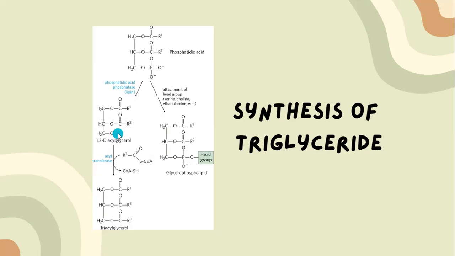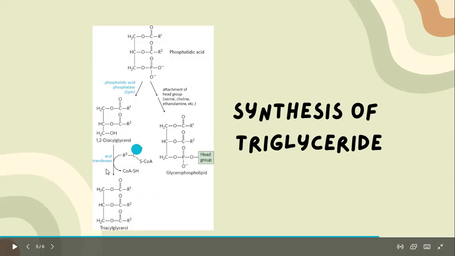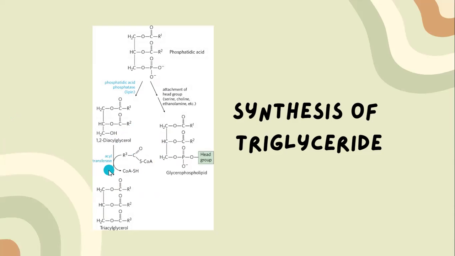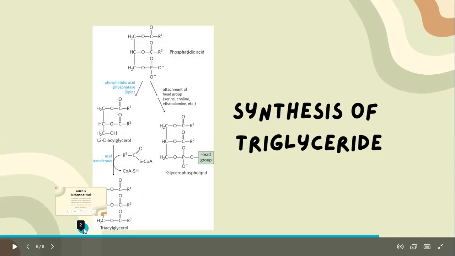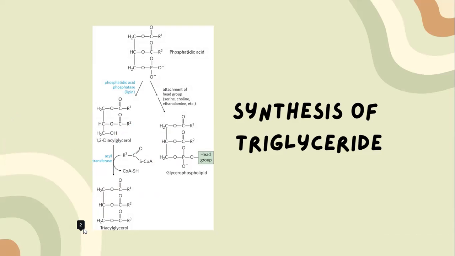The next step is that the acylglycerols obtained from step 2 are then converted to triacylglycerols with the incorporation of a third fatty acyl-CoA by the enzyme acyltransferase. It's the same process, but this time we add the third fatty acyl-CoA, which is why it's now called a triacylglycerol. This process is called transesterification.